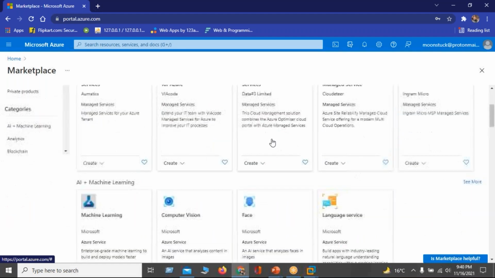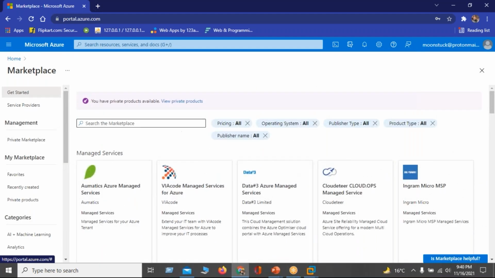So for a month you can use different services. We have very good options here: once we start a service, if we don't want to use it, we can stop it so that we don't have to pay for it.